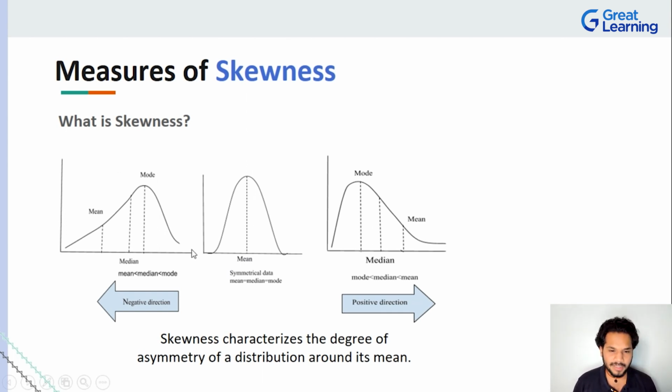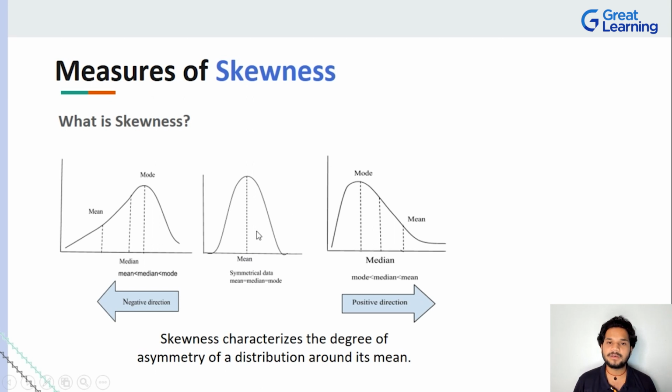There's something called a normal distribution. Once you plot a curve for a normal distribution, your data will be distributed equally to the left of the mean and to the right of the mean, as you can see. This is symmetrical data. In symmetrical data, your mean, your median, and your mode are going to be the exact same thing. Your mean is the average of the data, your median is the middle point, and your mode is the maximum occurrence. In this graph, all of those points will be right here in the middle. When that is the case, the data is not skewed.